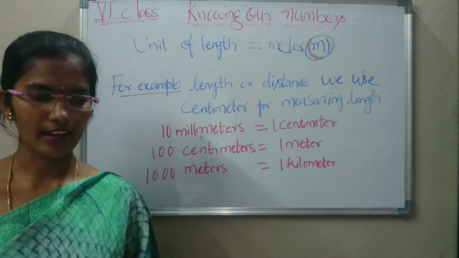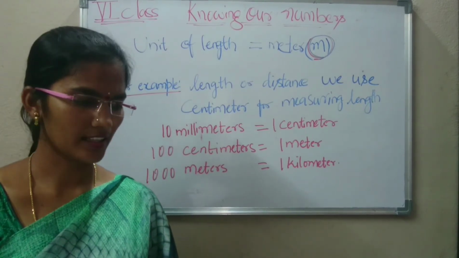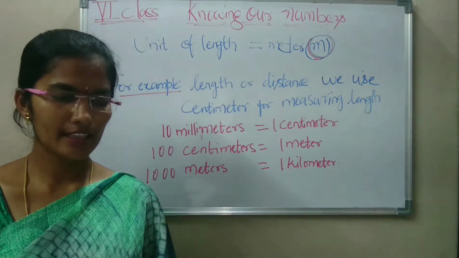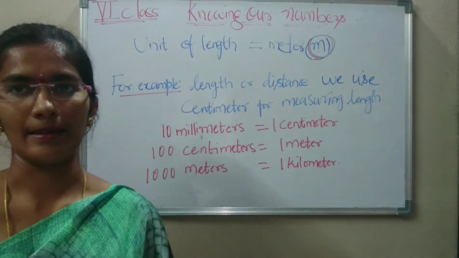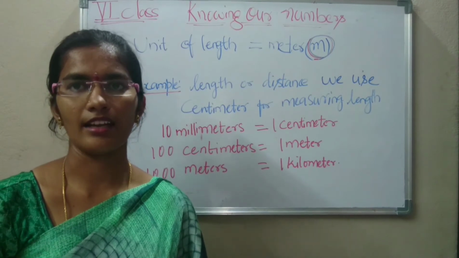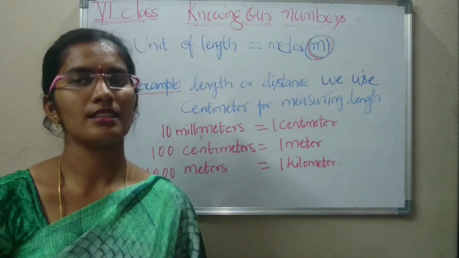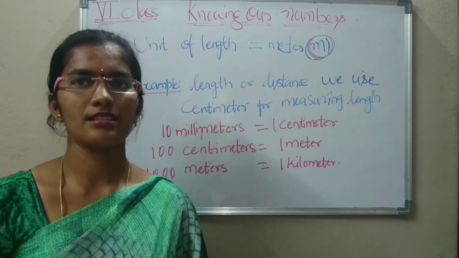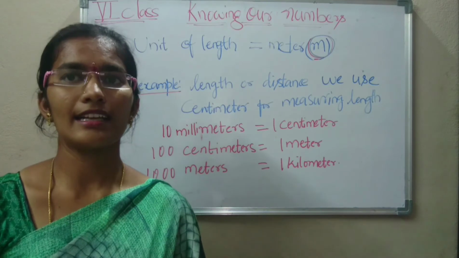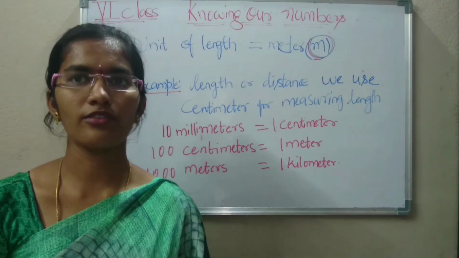For example, in the case of length or distance, we use centimeter for measuring the length of a pencil as it is very small. Meter for measuring the length of a saree. If you want to measure a saree, we will measure it and say that it is in so and so meters, suppose 6 meters or 7 meters.